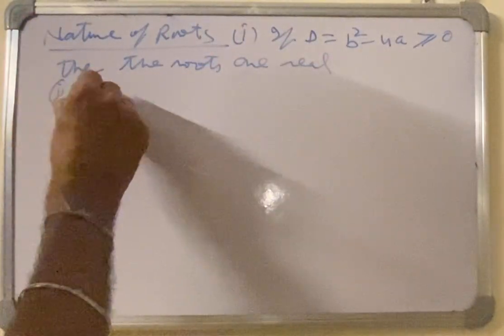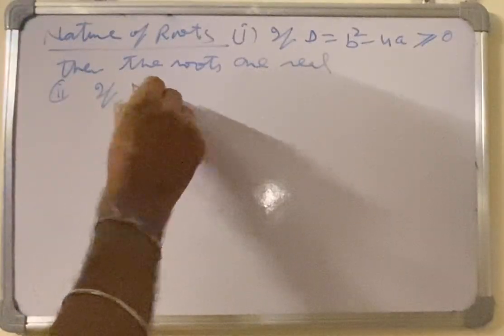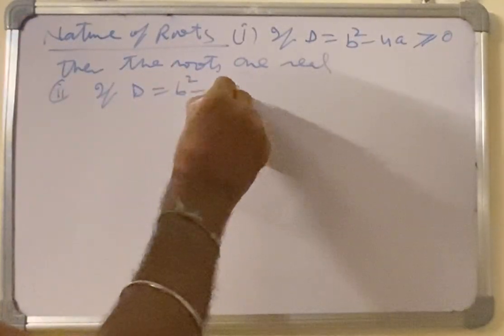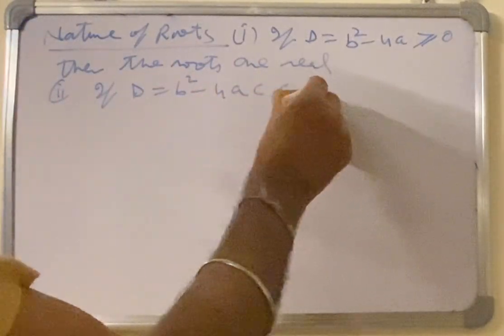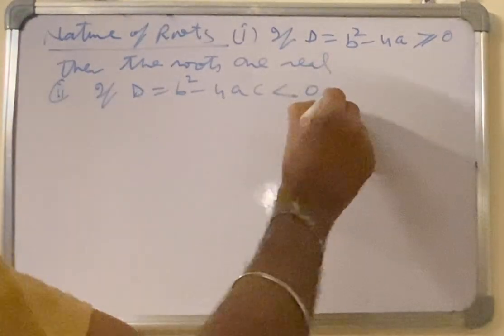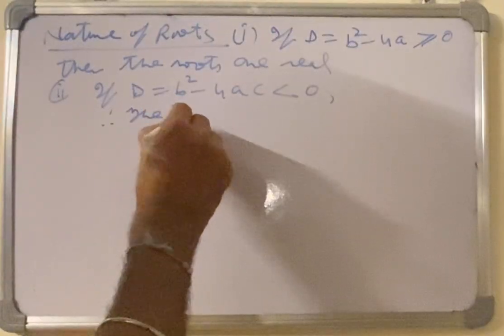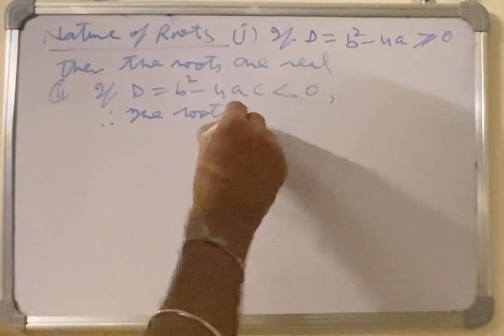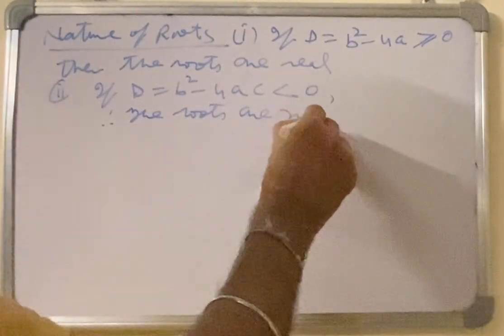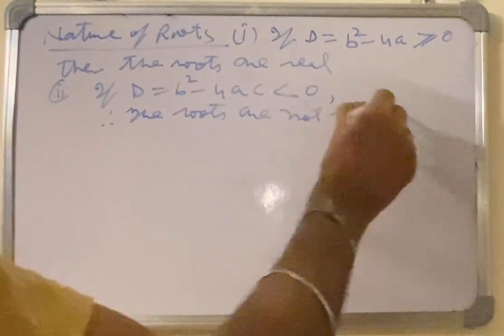Second, if D is equal to b square minus 4ac is less than 0, that is negative, then the roots are not real.